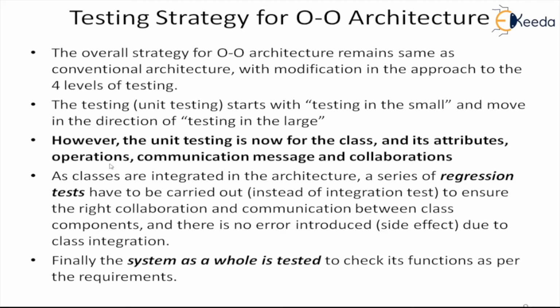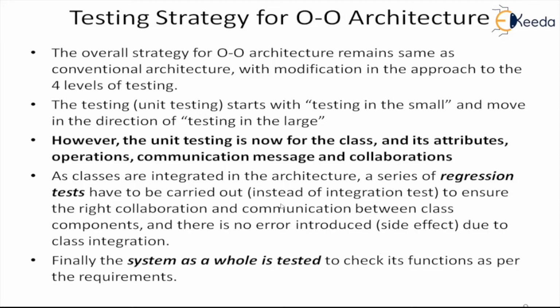In unit testing earlier, we tested the modules because those were the lowermost units in our architecture. But now in object oriented, we have the classes, and along with the classes, we have its attributes, its operations, the communicational messages between the classes, their relations, and their collaborations. So when we do the unit test, we have to cater for all these things because they cannot be separated.